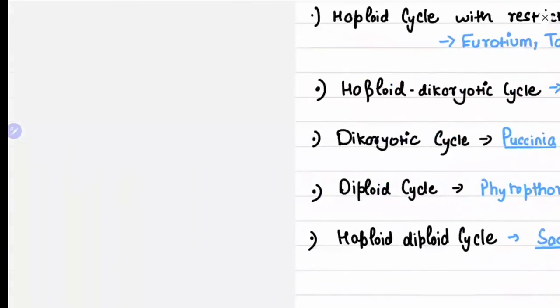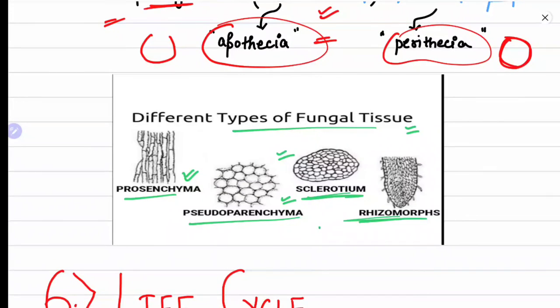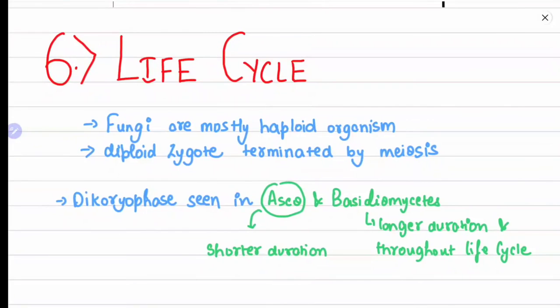Now here's a small figure which will tell you about the various types of fungal tissue, like the prosenchyma, okay, loosely woven, pseudoparenchyma, tightly packed isodiametric cells, as you can see in the figure, sclerotium, a hard structure, and rhizomorph, a root-like aggregation. Now life cycle.